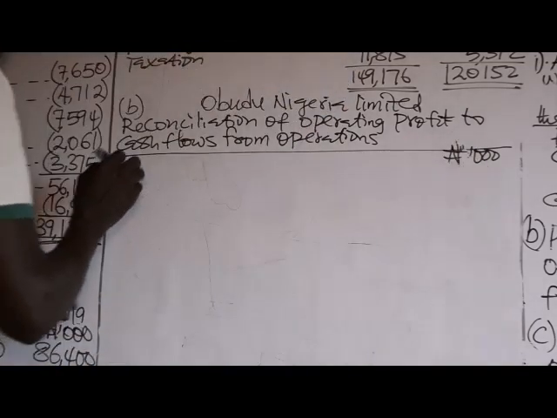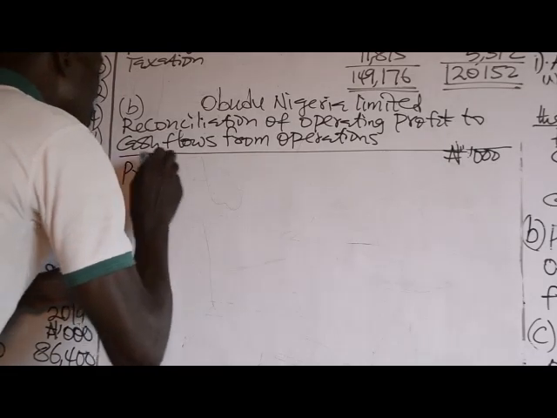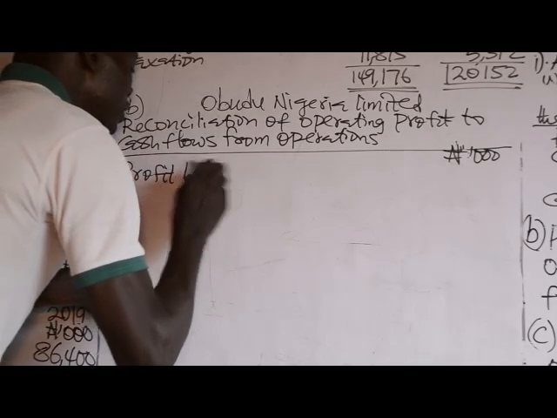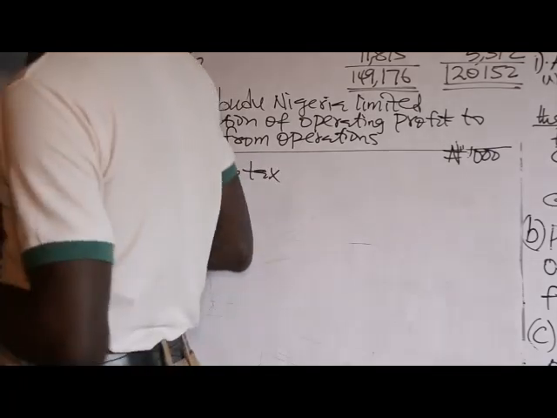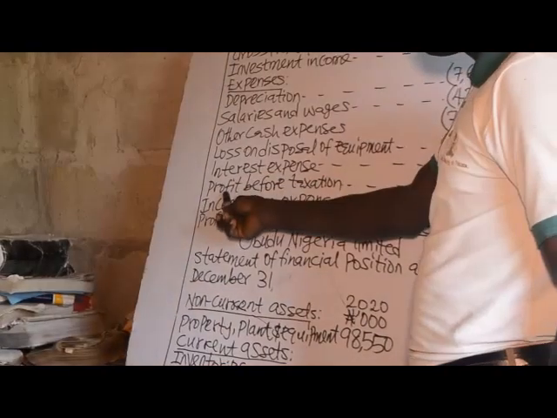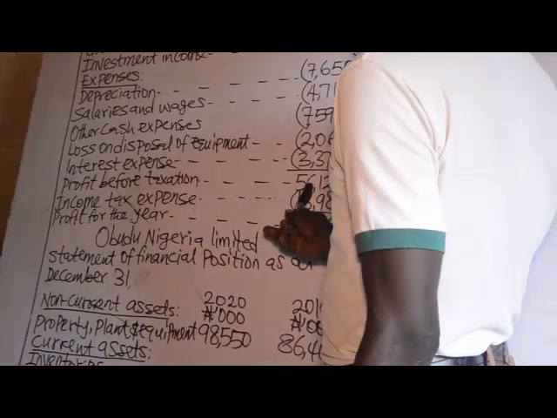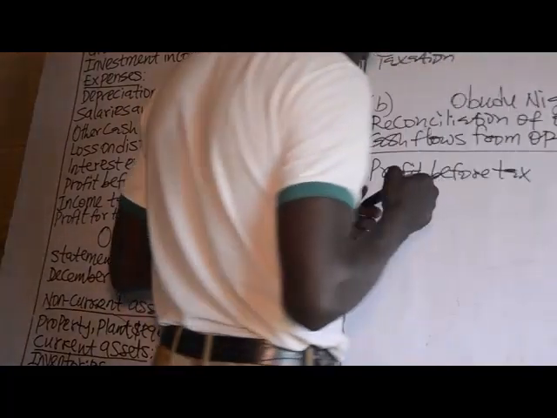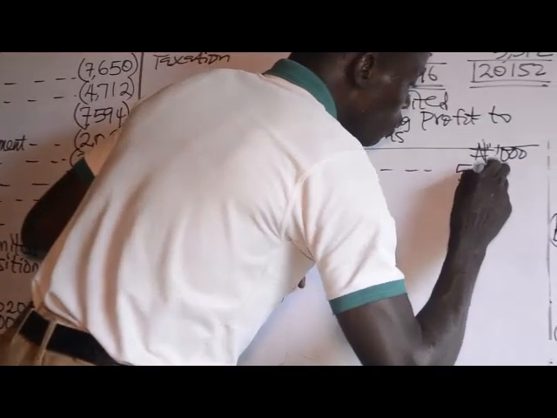Now, you start with profit before tax. Now, go back to the statement of profit or loss. We have profit before taxation, 56,124.